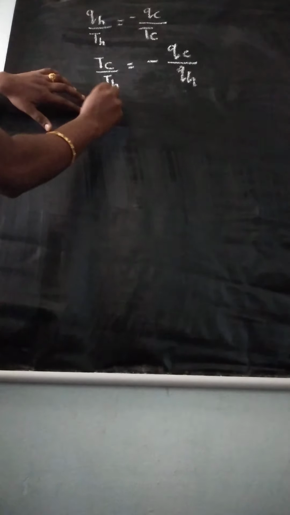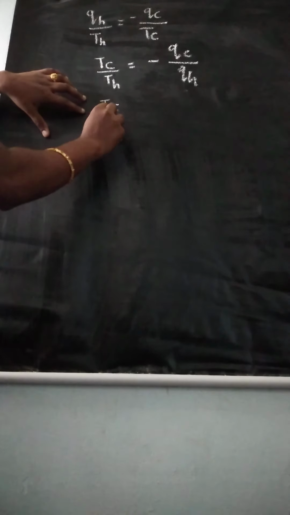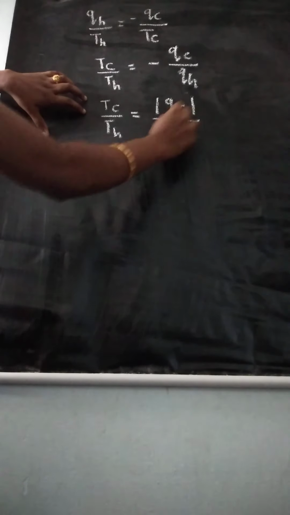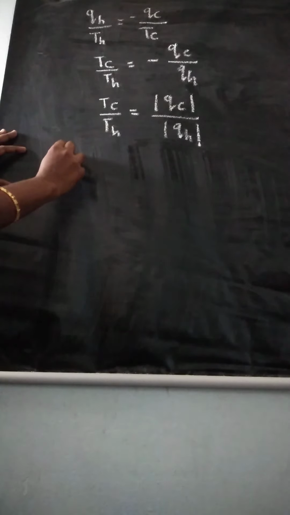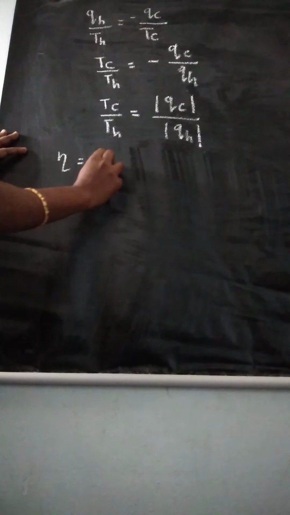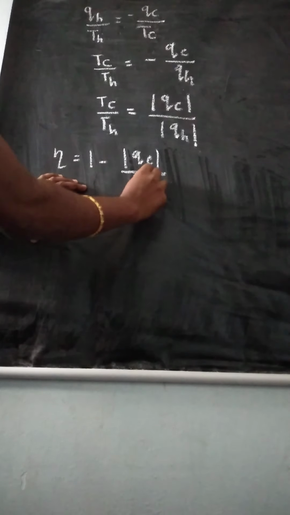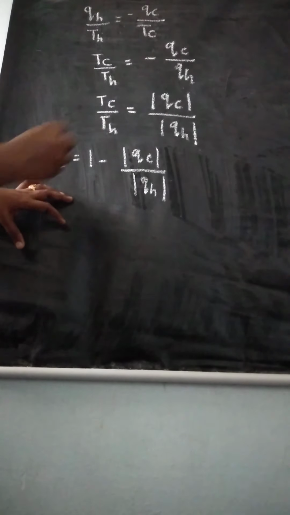Now take the modulus. T_C divided by T_H is equal to positive Q_C divided by Q_H. Already we learned the efficiency formula: eta is equal to 1 minus modulus of Q_C divided by Q_H.